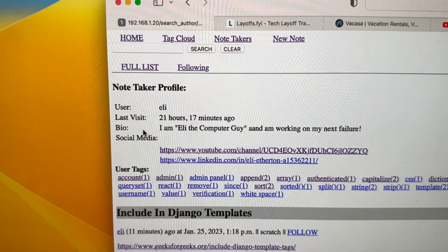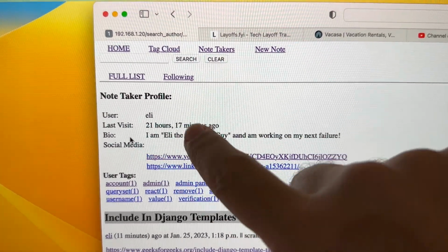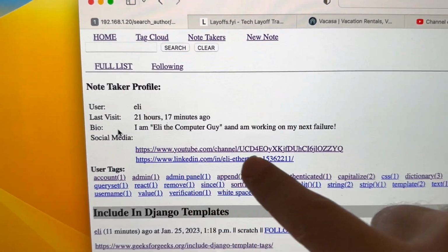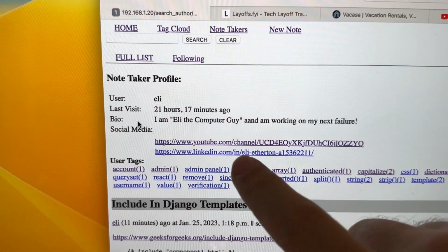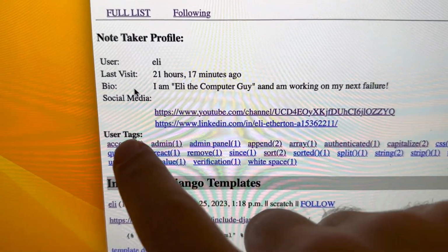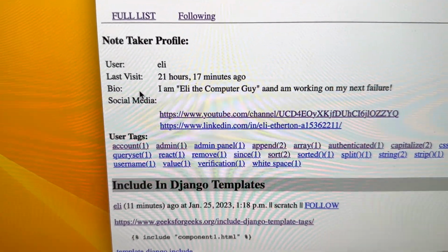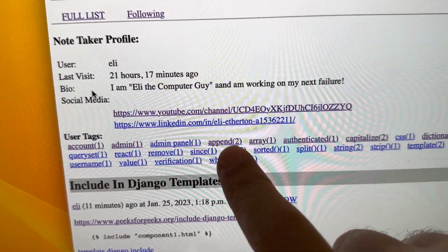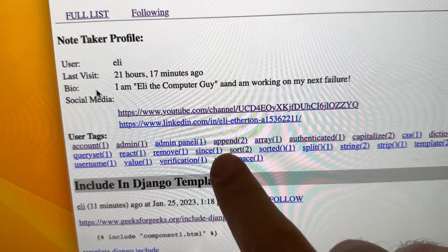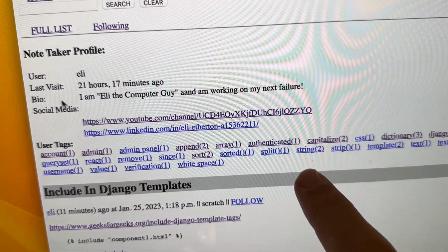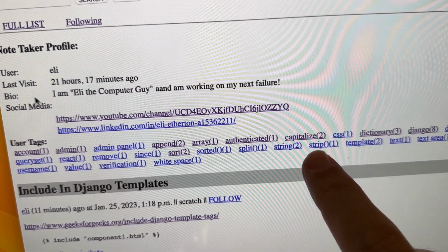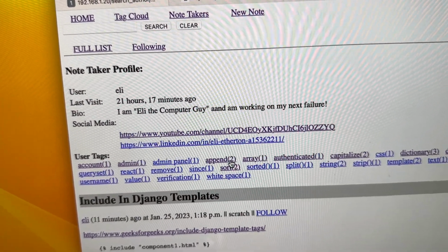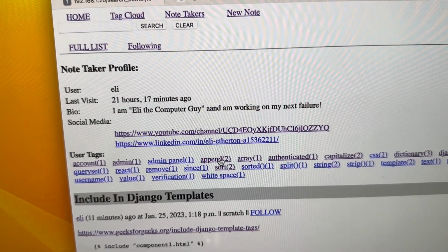If I go back to the full list, I can click on me, Eli, and when you click on me, I actually get something that's pretty decent, right? I get my name, last time I visited, really last time I logged in. I get a bio of who I am. I get my social media accounts here that are actually clickable. And then this is one of the things that I created yesterday. I get all the tags for what I have created and how many notes I've done with those tags in it, right? So append has 2, authenticated has 1, string has 2, right? But the thing is, okay, so what has Eli done notes about append for?